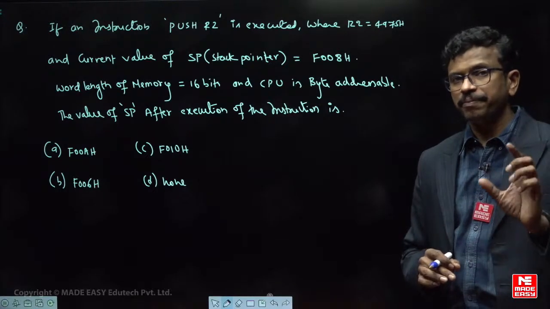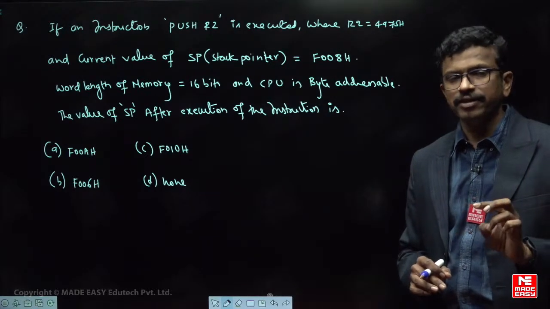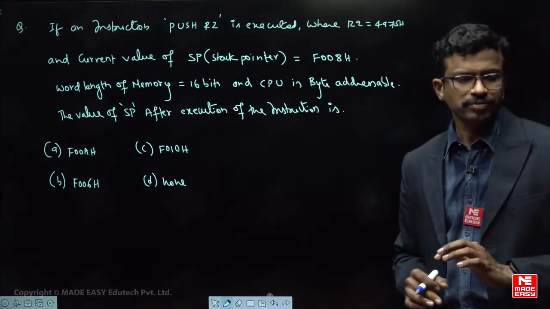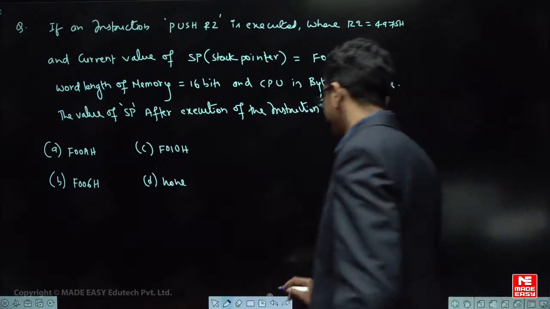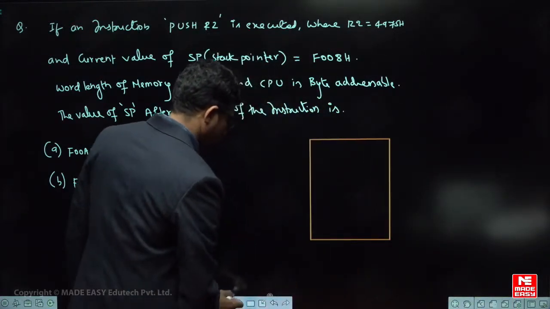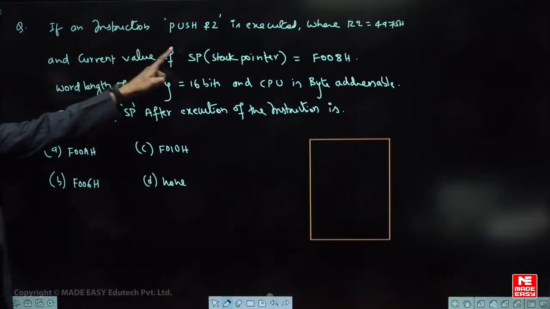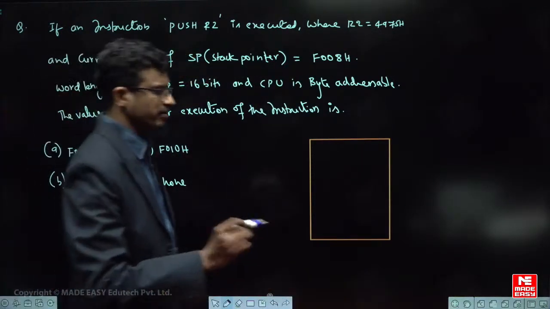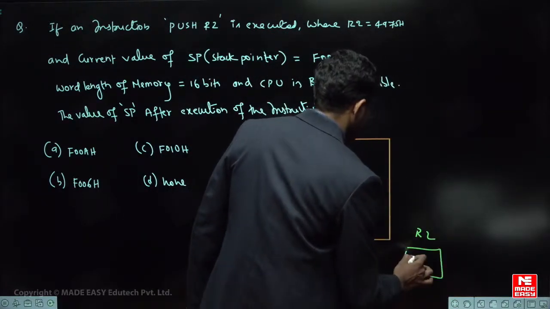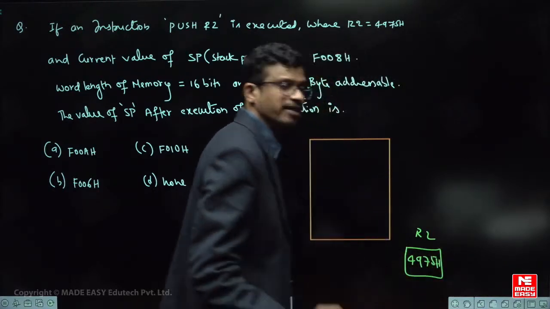But the processor may have word addressable memory or byte addressable memory. Is it clear? How many times it will decrement or increment depends on that. So let us understand it carefully. This is the stack memory, right? Whatever is given, you just write down the given information. Here push R2 is the instruction. R2 contains some data, 4975, in hexadecimal form, right?